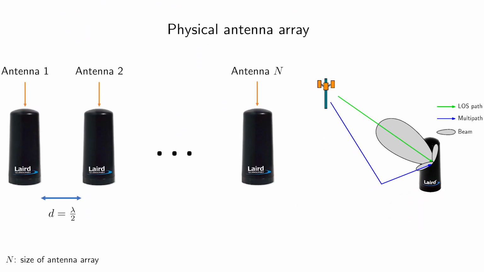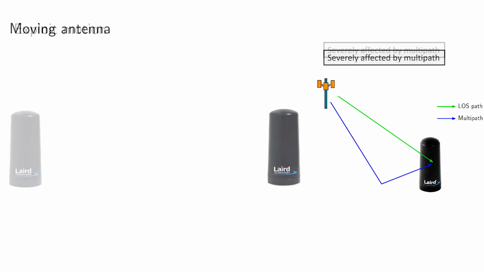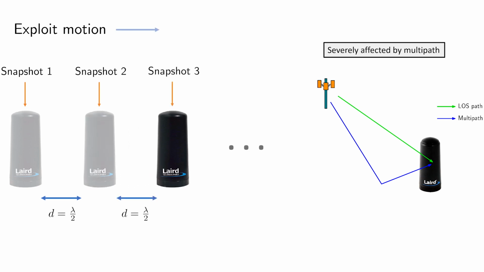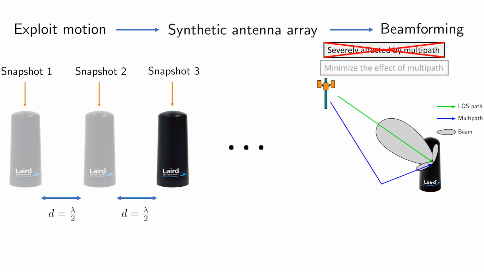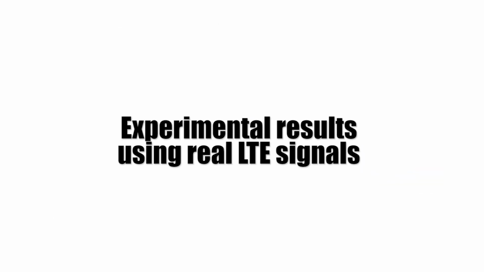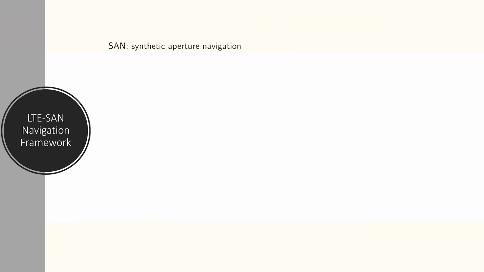For spatial discrimination, we typically need a large aperture or multiple antenna elements, which is impractical in many applications. Instead, we can use synthetic aperture by exploiting the antenna motion, capturing signals from a moving single element antenna at different instances. Measurements taken at different time instants correspond to different antenna positions. In this work, a synthetic aperture-based beamforming framework is developed and integrated with an LTE receiver to localize users indoors to an unprecedented degree of accuracy.